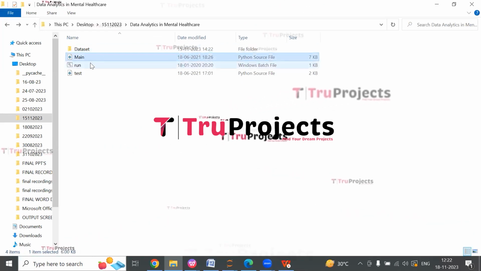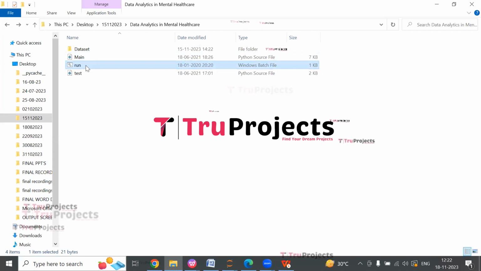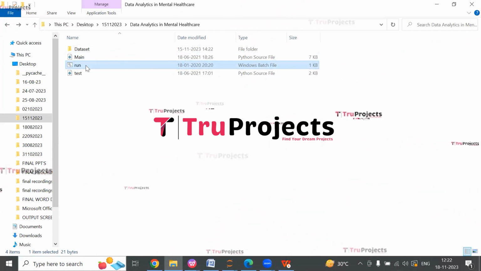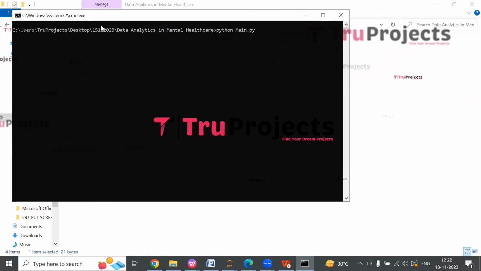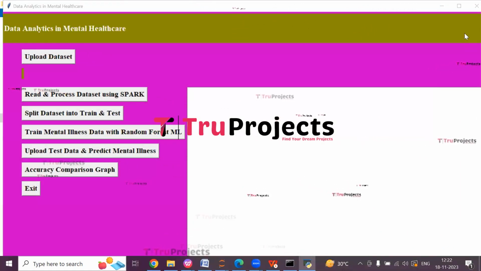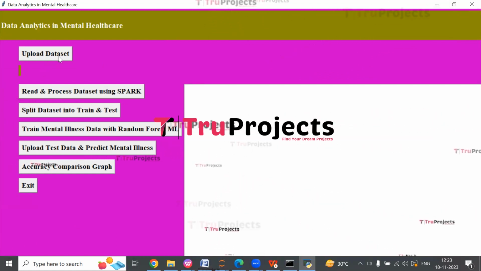This is the main code file. This is the run.bat file. Instead of executing the project through command line interface, we have created a Windows bat file to execute the project. Double click on it to start the application. This is the graphical user interface created using Tkinter library in Python. Using this GUI, we will interact with the project. Click on Upload Dataset button to upload the dataset.